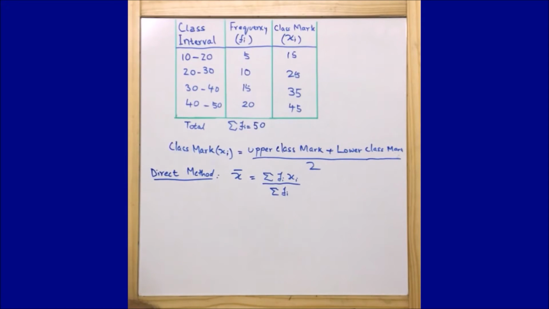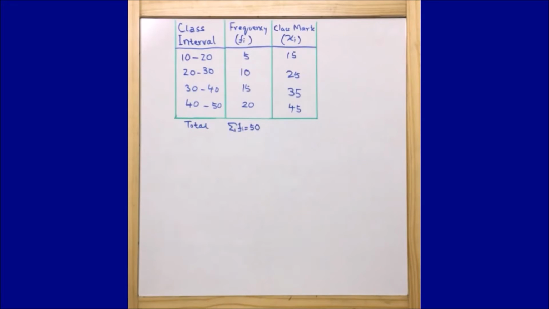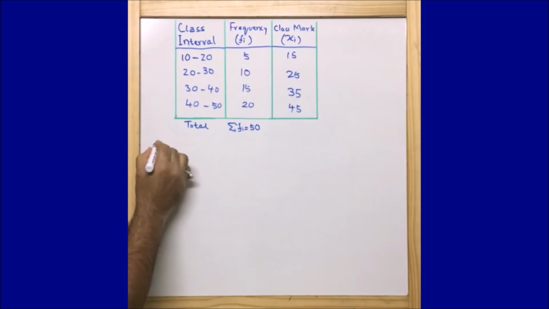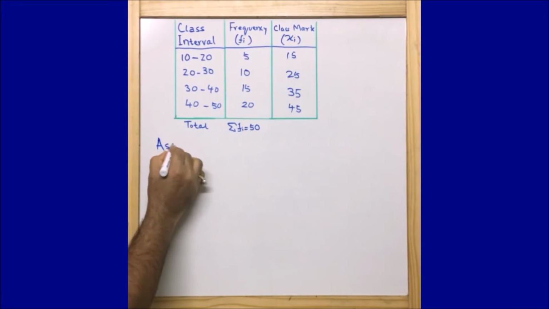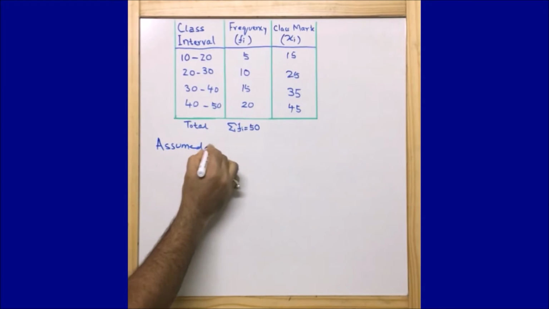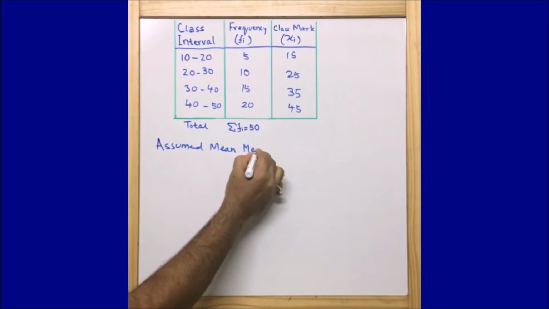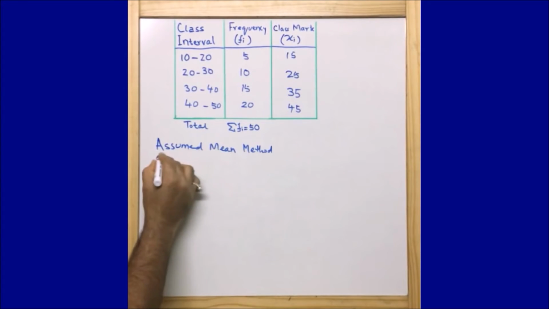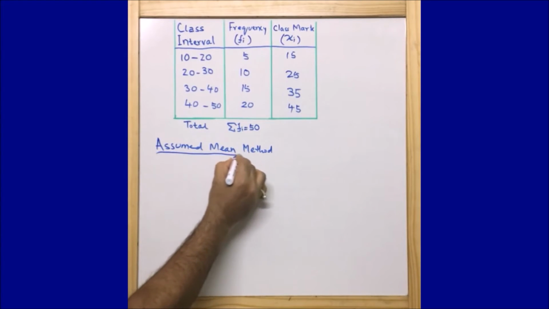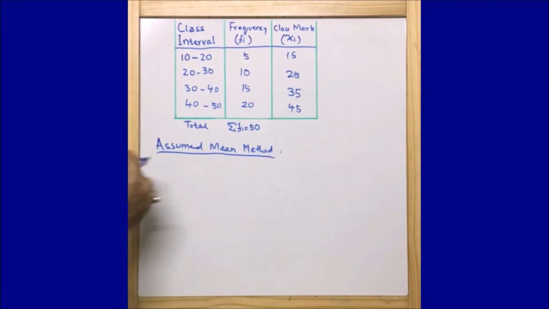Now let us move ahead and see the formulas for the other two methods: the assumed mean method and the step deviation method. In the assumed mean method, we just assume one mean, and with the help of this assumption we find the mean. For the timing I will just note down the formula, and later I will explain. We will take one example and see how this works.